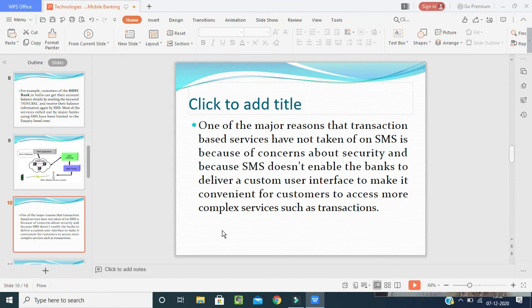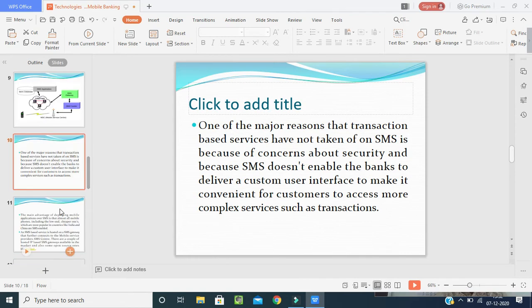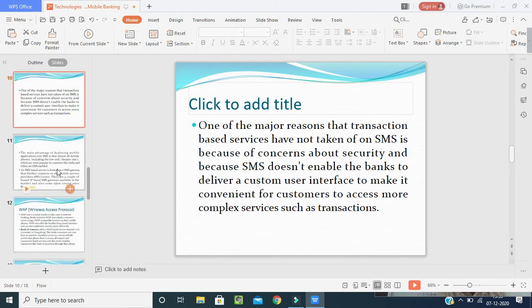Sometimes it may be personal. It should be confidential. And the transactions will sometimes be very long. We can't send them in a message. The limits will be there. The SMS characters will be 250 letters or so, or some space will be there, whatever it may be. But the transactions will be in an Excel sheet or in Access ordinarily. We can't send all these details, so the transaction has been stopped in SMS. So these are the reasons we have to keep in mind while using the SMS application.